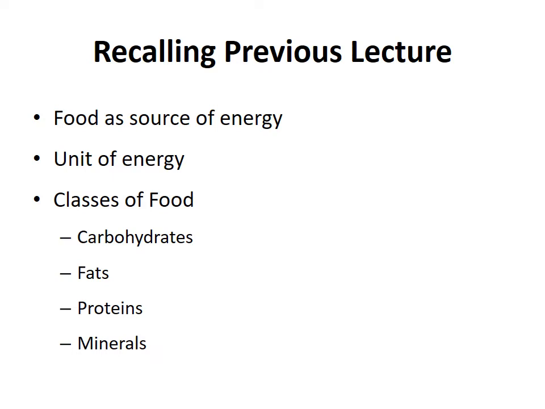In our previous class we covered that carbohydrates and fats are energy giving foods, their sources, and then proteins, these are body building foods, and what are the sources of proteins, and then protective foods, minerals, that are required in very small amounts and are important for the regular functioning of our body.